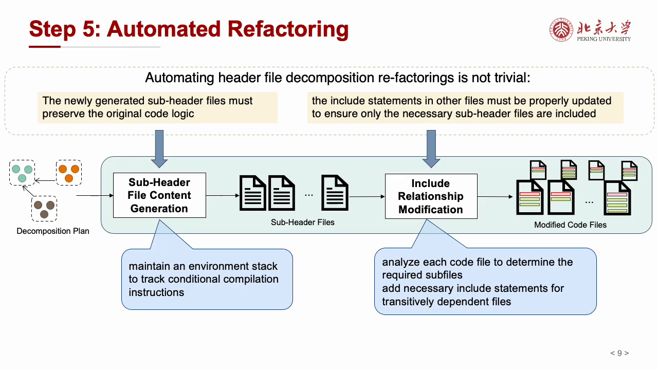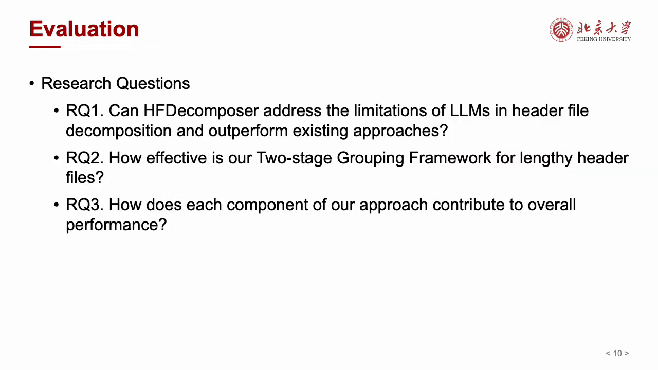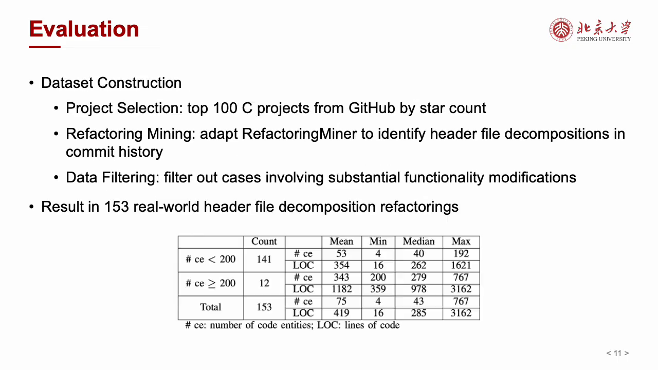Finally, our approach automatically executes the refactoring, generating file content for each subheader file and updating include statements in all affected code files. Now, let's look at the evaluation. We designed 3 research questions. First, can our approach address LLM limitations and outperform the existing approach? Second, how effective is our 2-stage grouping framework? Third, how does each component contribute?